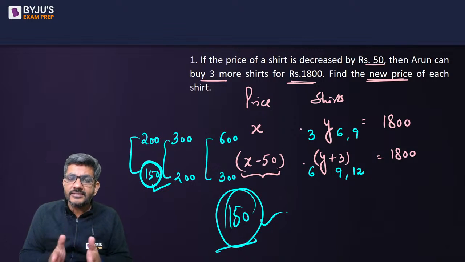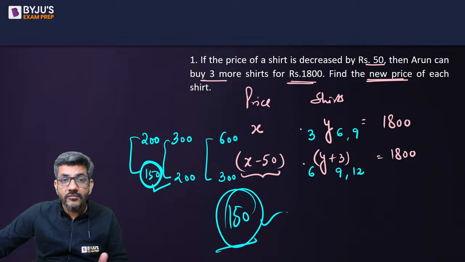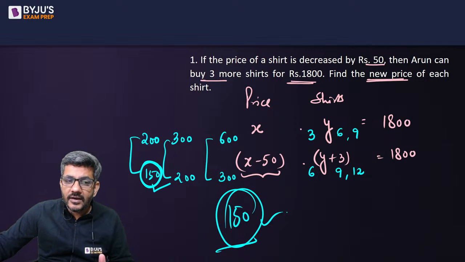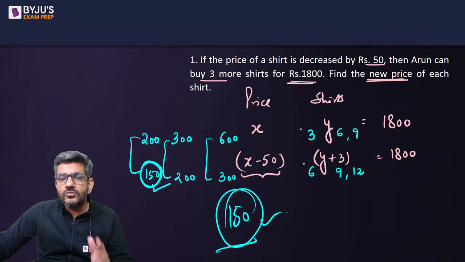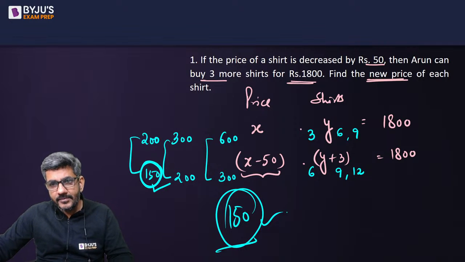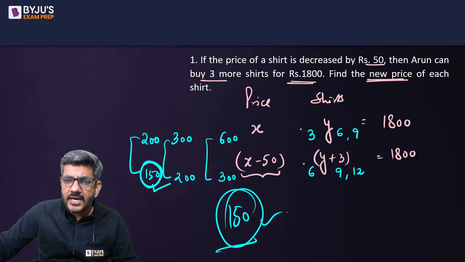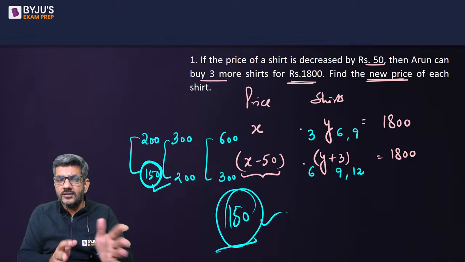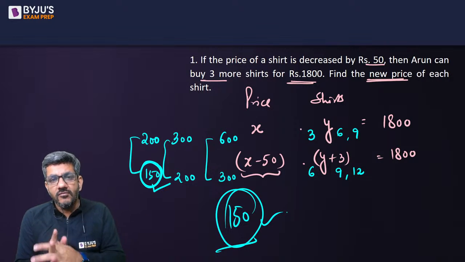Honestly speaking, this is exactly what the exam would also be looking for from you, expecting from you. कि आप equations बना के solve करने के बजाय they would also want you to do this only जो हमने यहाँ पे किया है, that just try to find out some random numbers and try to solve it for that, and through that we get the correct answer as 150.